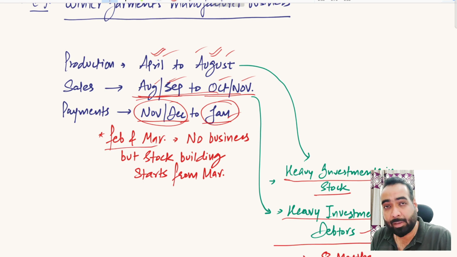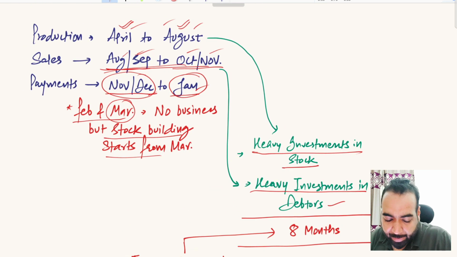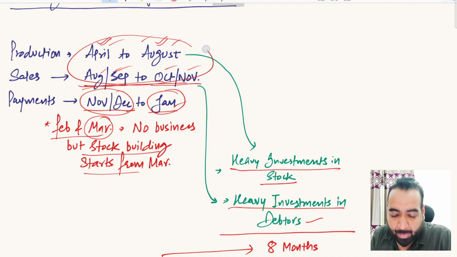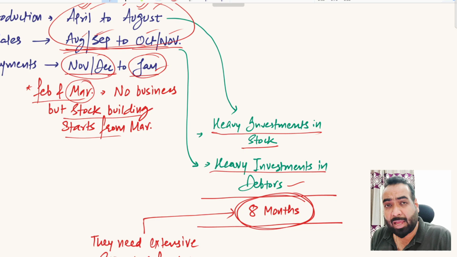Feb and March is their lean period. The factories are empty, only sample work is going on. But from March end they start building stock for next season, though not much work in Feb and March. So practically these months from April to November, these practical 8 months, is the heavy season period, the heavy investment period for winter garments manufacturers.